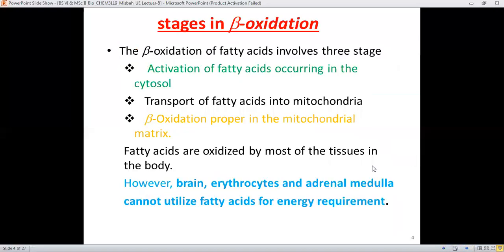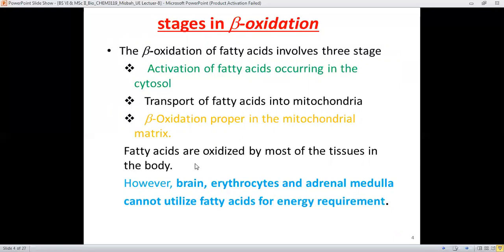The stages in the beta oxidation comprise mainly three forms. These stages include the first is the activation of the fatty acid, and this step takes place in the cytosol. Then is the transport of the fatty acid from cytosol to mitochondria. And last step is the beta oxidation. Therefore, I have written the word beta oxidation proper, which takes place in the mitochondrial matrix.